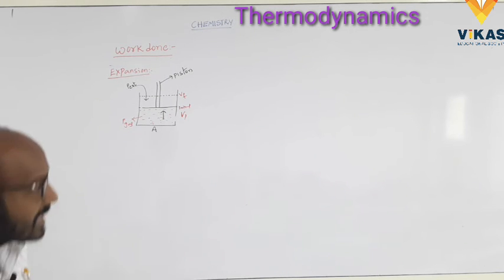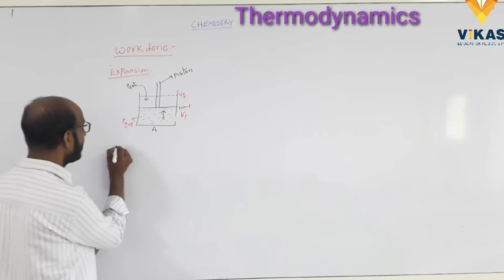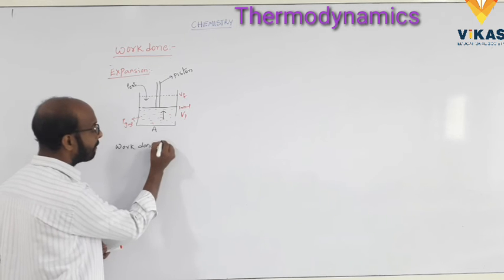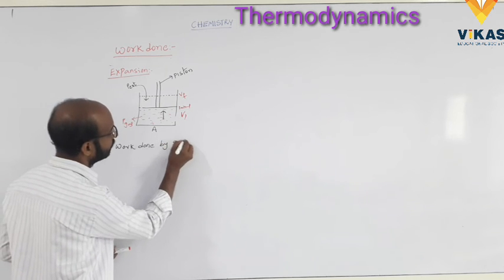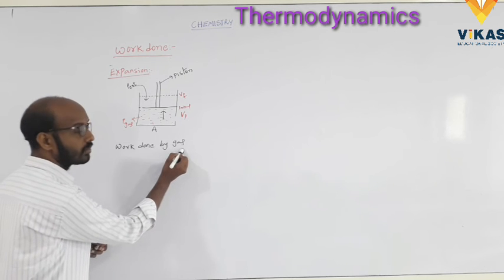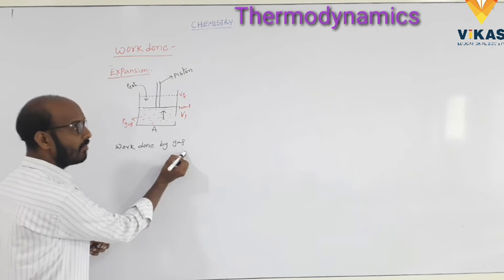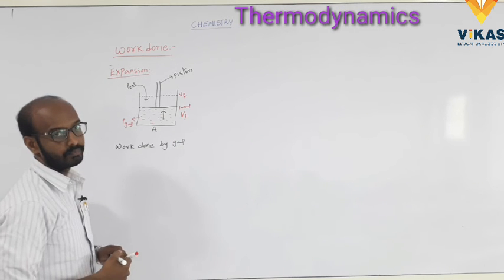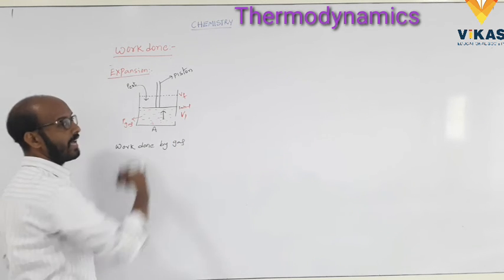In the expansion process, work is done by the gas. Here the work is done by the gas molecules. It is totally work by the gas molecules. They move the piston in the upward direction.